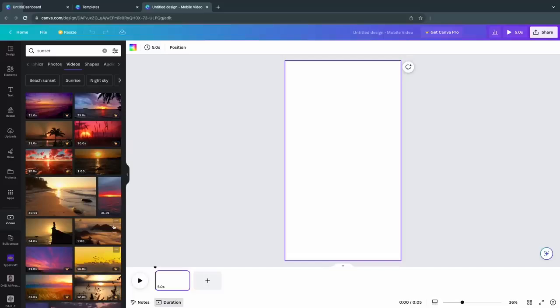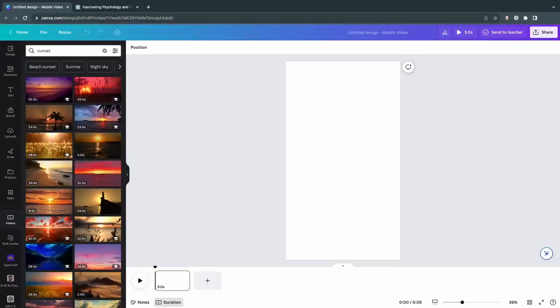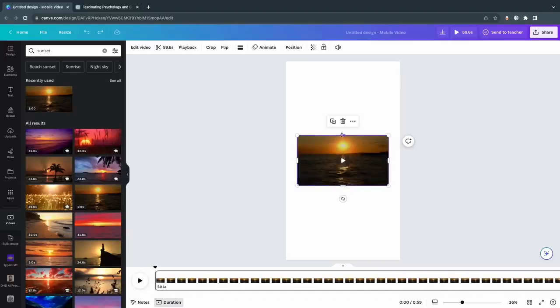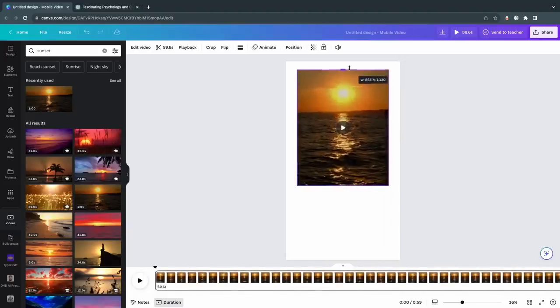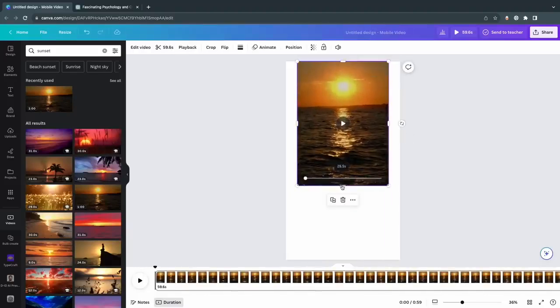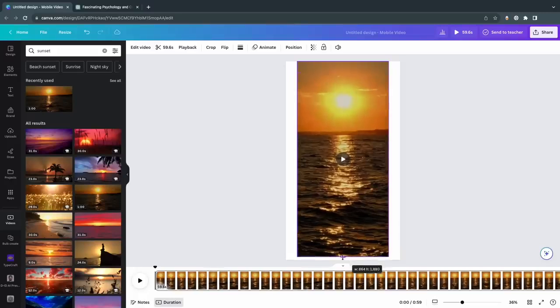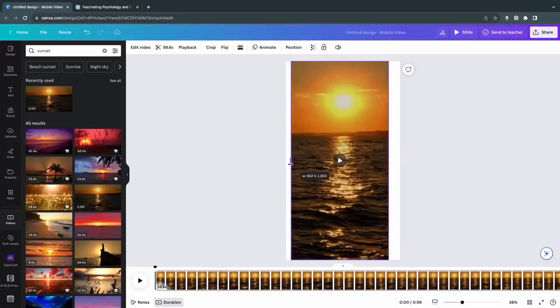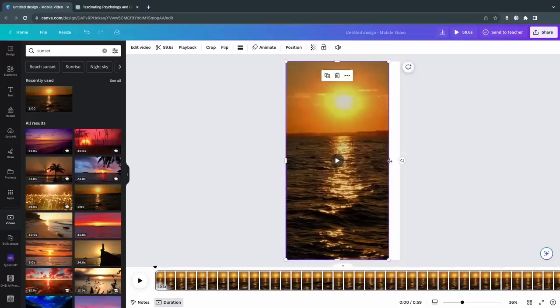However, if you haven't activated the free trial, you'll find videos like the one we're using that are free to use. They might not look as good, but it doesn't matter too much for this video. Anyways, always choose a video that works well as an ambient background and won't distract viewers from the text. To use a video, simply click on it and expand it to the edge of your editing window, making it the background for your project. This is what we want to achieve. Release the mouse cursor to apply it as a background video.